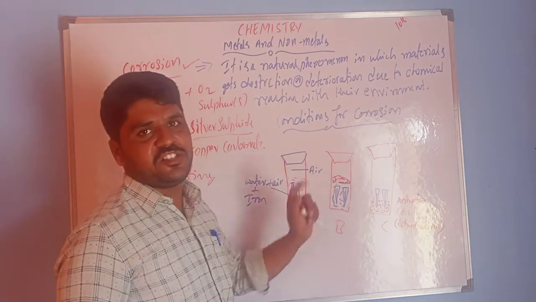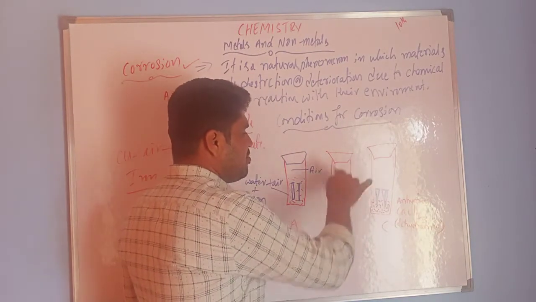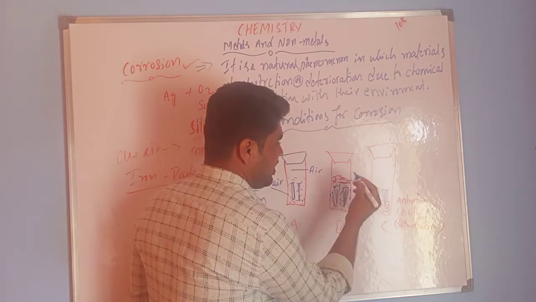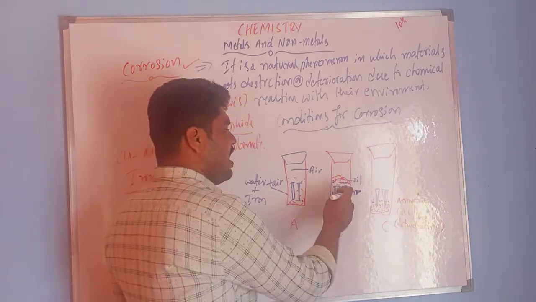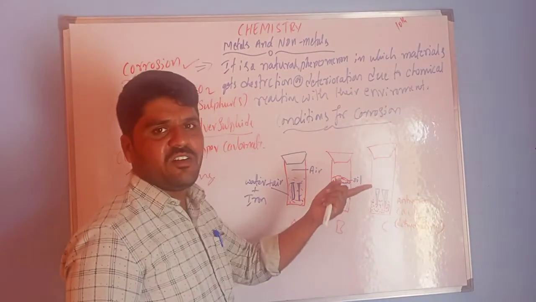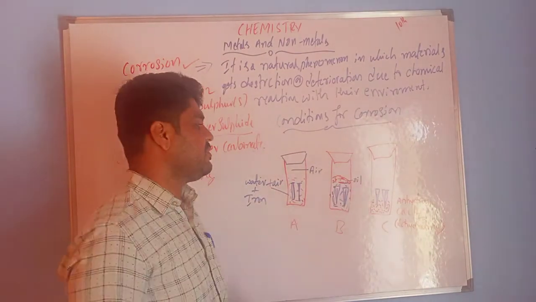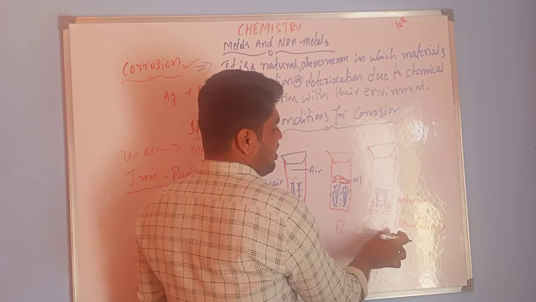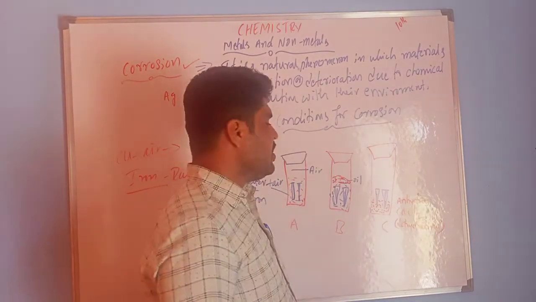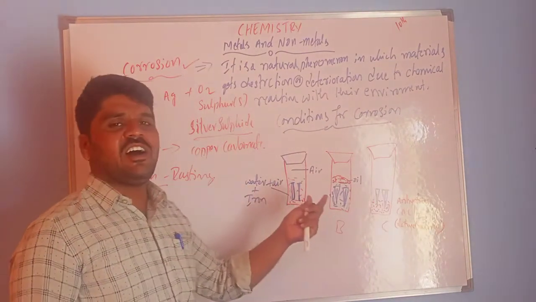In the second test tube, test tube B, iron nails are immersed in water and oil layer. This is the oil layer. The oil floats on the water. That means the upper layer is oil and the bottom layer is water. In the third test tube, test tube C, anhydrous calcium chloride is present. So in which test tube does iron get rusting or corrosion?